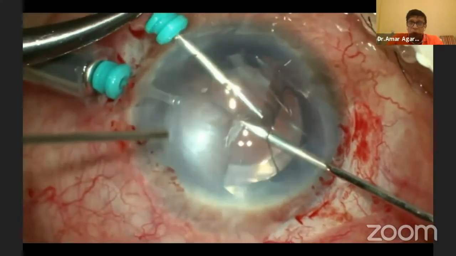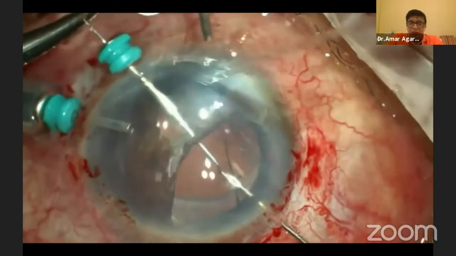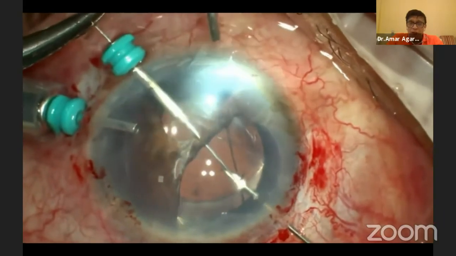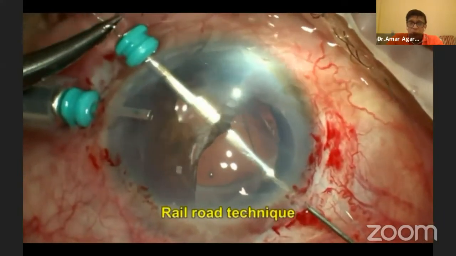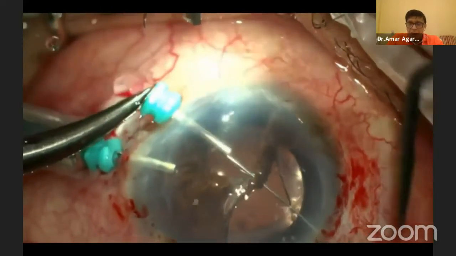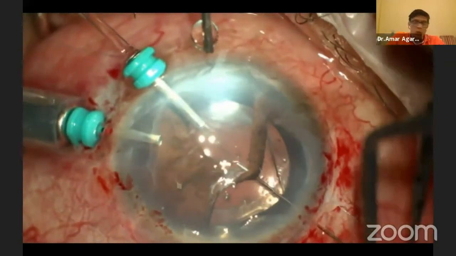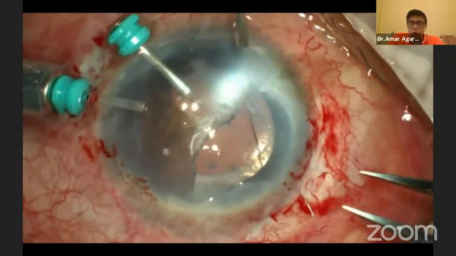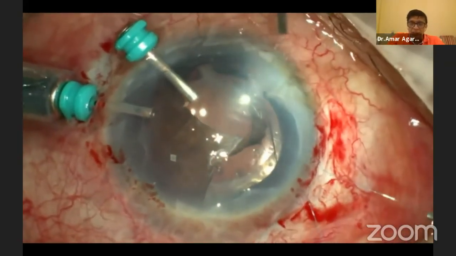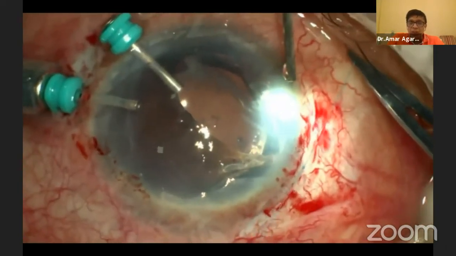Once it is going through the iris, now I go through the other side, a 30 gauge needle, and you will see me locking onto that, bringing it out. Once that second portion of the double arm comes out, all we need to do is suture it. So now you'll see me suturing this whole system back in place there. And once that's done, you'll see the iridodialysis pulled in place.